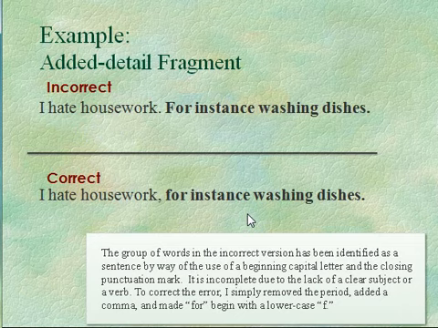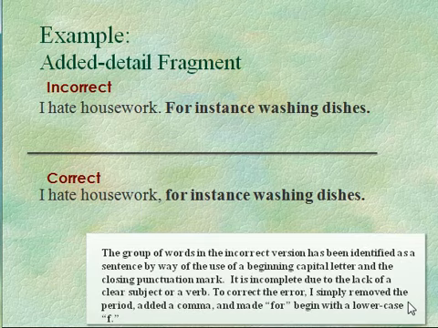Here's another one. I hate housework. For instance, washing dishes. If I just walked up to someone and said, for instance, washing dishes, that person might think I were pretty crazy, because that obviously isn't a complete thought. Again, to fix it, we attach for instance, washing dishes to the sentence before. We add a comma, make that F lowercase, and we're done. Please note, if you use this for review, in the white box I've explained to you how I correct the error and what makes a fragment in these sentences.